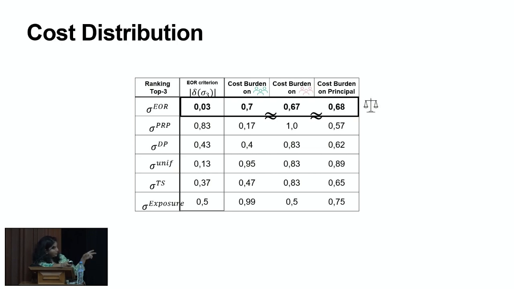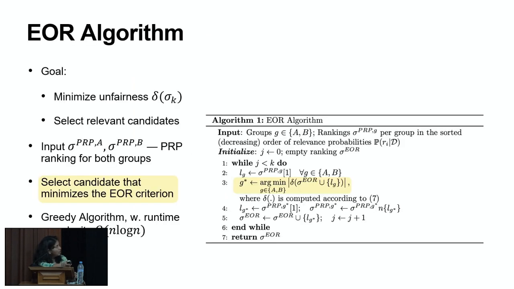We also compare it with many of the other existing ranking algorithms, including Thompson sampling and exposure that's very commonly used in rankings. And all of them have this cost burden that's uneven among the different stakeholders. And so the algorithm is pretty simple. It's a greedy algorithm. What I want to point out is just that the selection criteria is based on selecting the candidate from the group, whichever is going to minimize that EOR criteria, and then picking the top candidate from that PRP ranking of the groups.